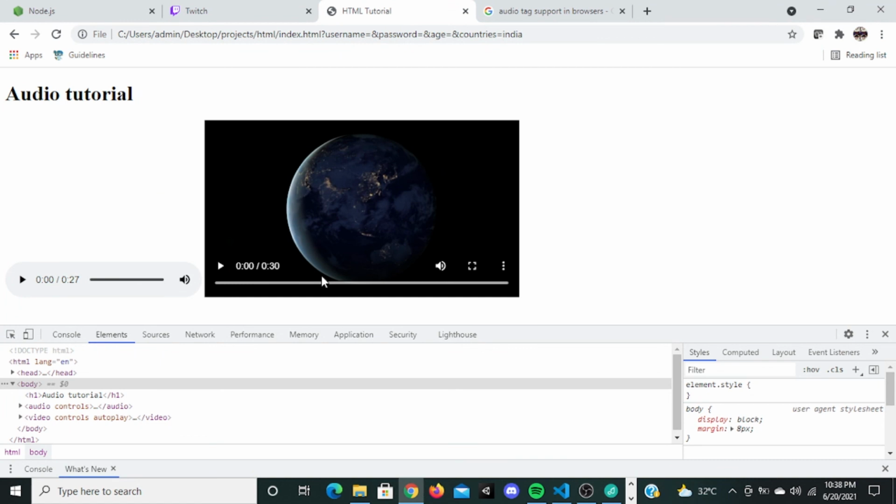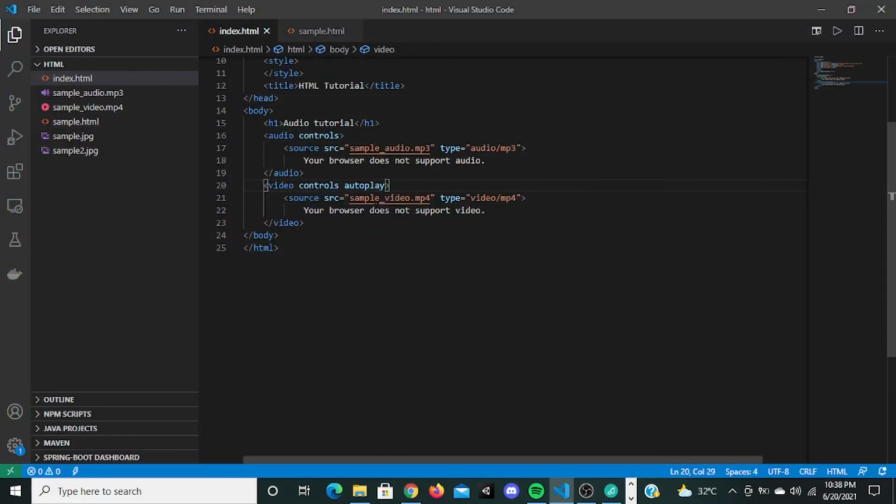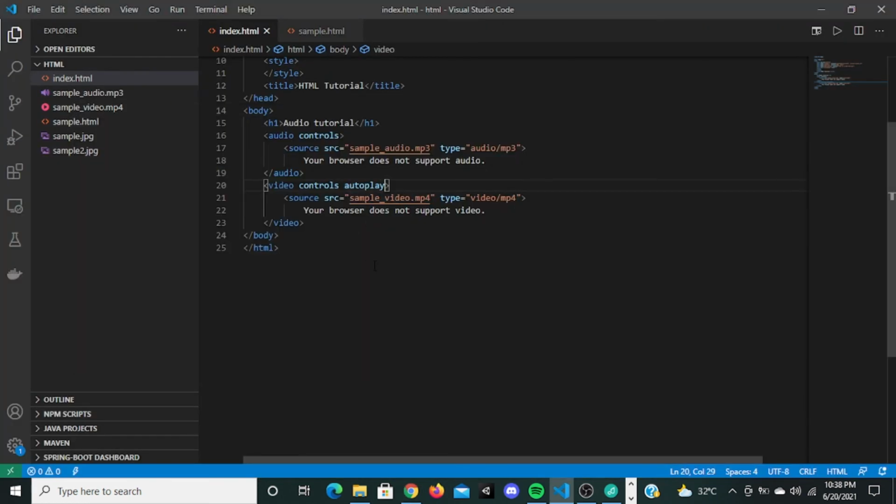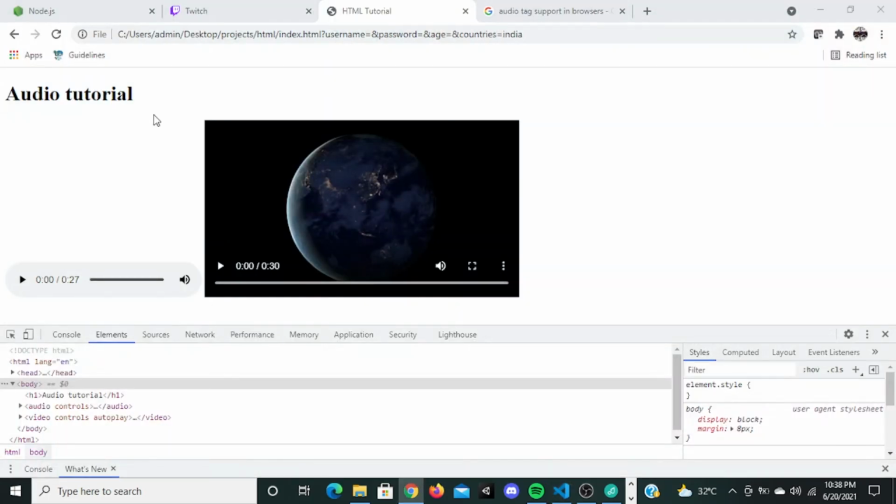If you give autoplay, it should actually play the audio or video automatically. So why is it not allowing? Chrome does not allow autoplay. Maybe let's try it in Firefox.